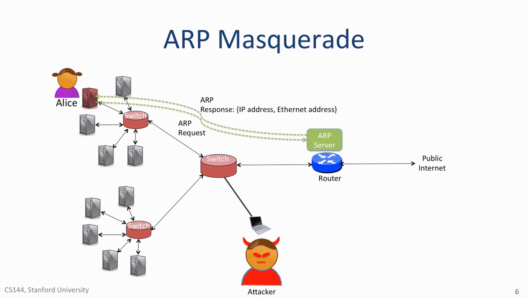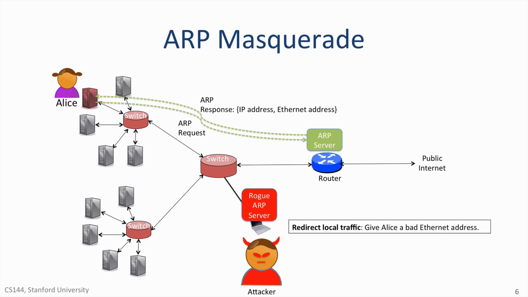But if the attacker sets up a rogue ARP server that responds faster than the legitimate ARP server, the attacker can give Alice the wrong information. If the attacker replies with the Ethernet address of a rogue server in the local network, then all of Alice's traffic will be sent to the rogue server. This is an easy way to set up a man-in-the-middle attack by passing all of Alice's traffic through a rogue server without Alice knowing.